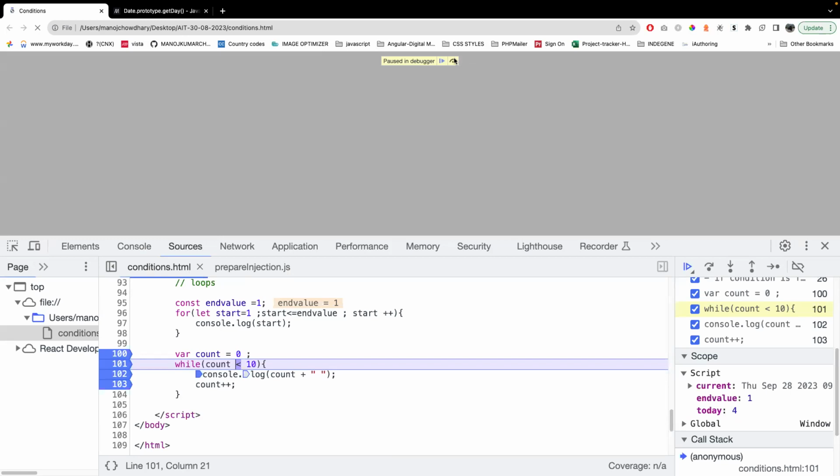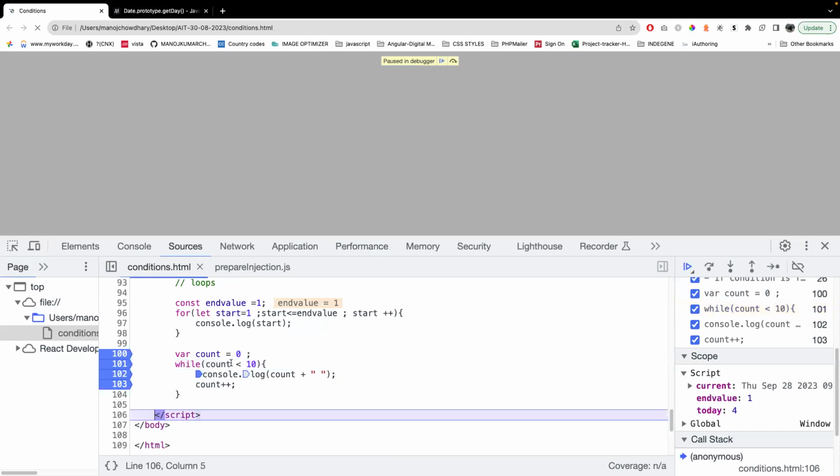When will the loop stop executing? When it is a false condition. In the true condition, it will not stop executing. So now if you see, it stopped. Why? Because now my count value is 10. 10 is less than 10, false. If we had given equal to, then it may have printed 10 also, but I just used less than.